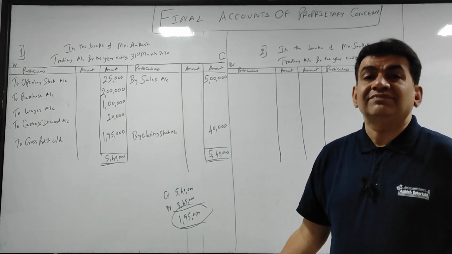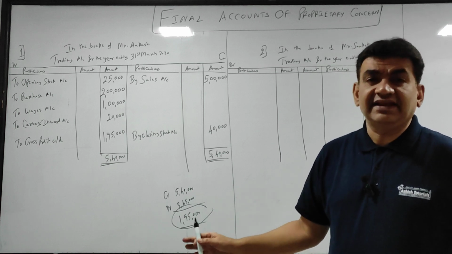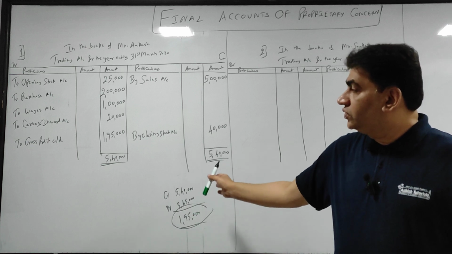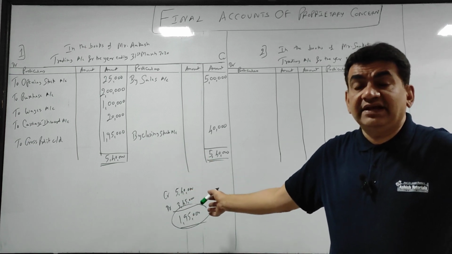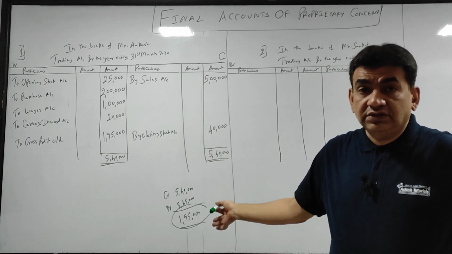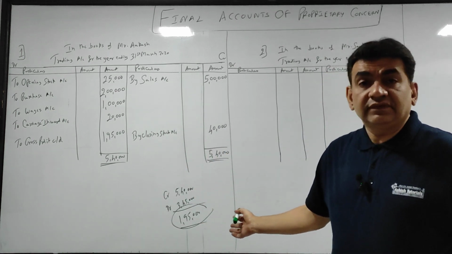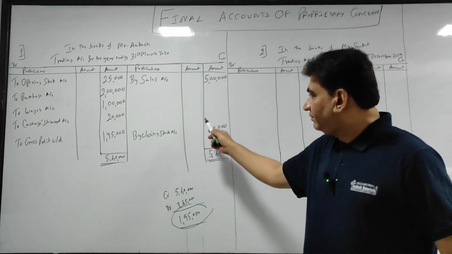Debit minus credit would have been my loss. But as I told you, it's very rare that at FYJC level you will get a gross loss. So the main motive of preparing a trading account is to find out the gross profit, and this is the way you will do it. Got it? Now as I told you, there are two columns.